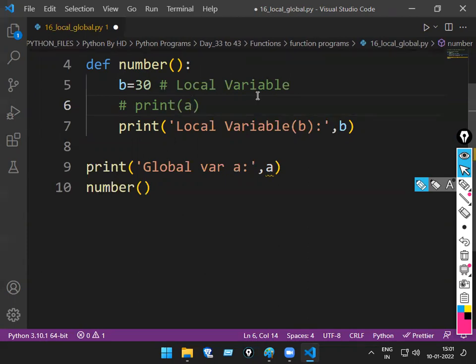global variable. Local means inside the function. Global means outside the function. It can be before the function or after the function also. But the main thing is outside the function. Outside the function, global. Inside the function, local. Clear that part? This you have to answer in the interview. Local means inside the function. Global means outside the function.